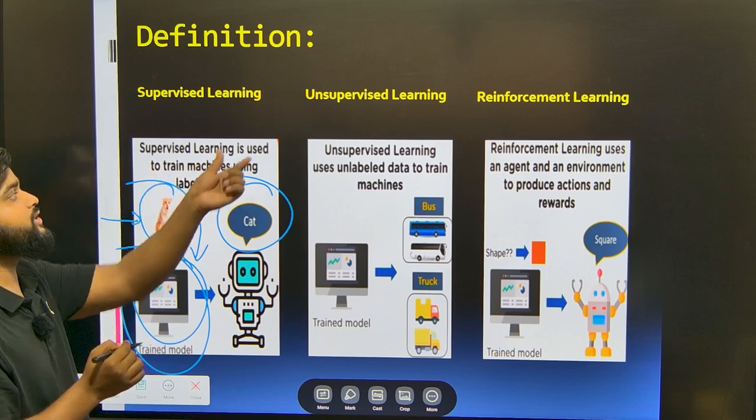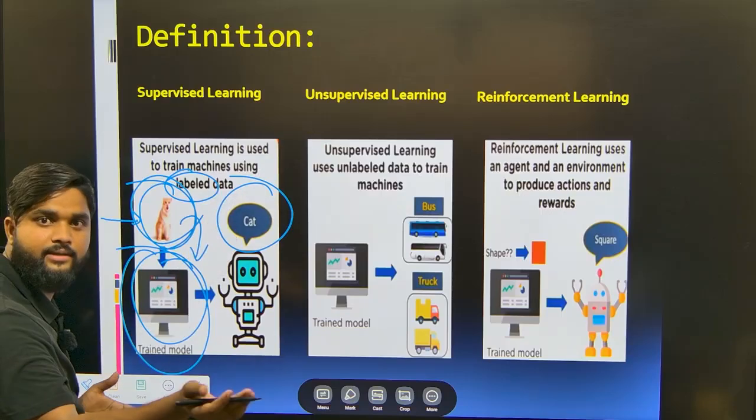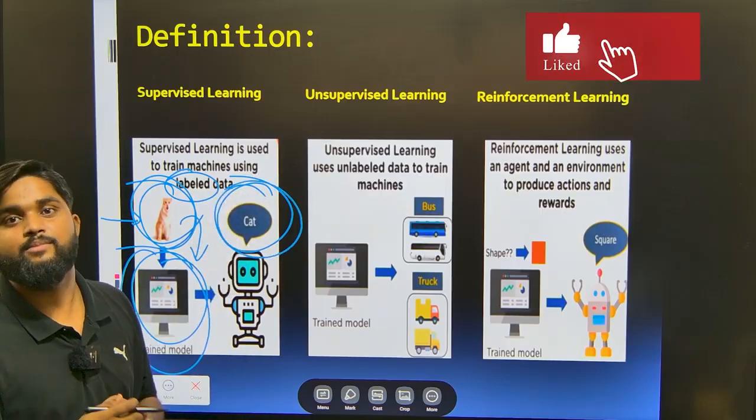That means supervised learning is used to train a machine using labeled data. Labeled data means we are taking data of a cat and predicting cat only. So this is supervised machine learning.